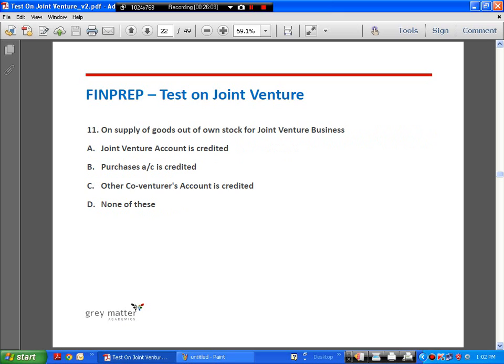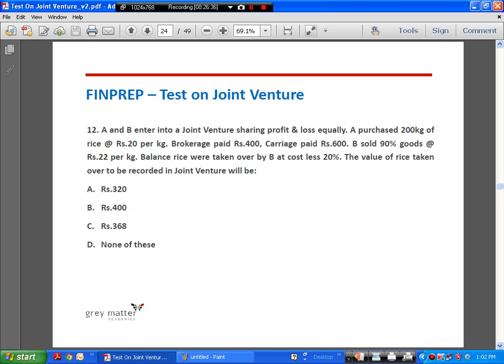On supply of goods out of own stock for joint venture business. Okay, so here entry will be joint venture account debit to purchases account, whatever be the method, right? I mean, whether they are maintaining separate books of accounts or whether they are recording all transactions, purchases account will be credited and JV account will be debited. So answer is B, purchases account, right?